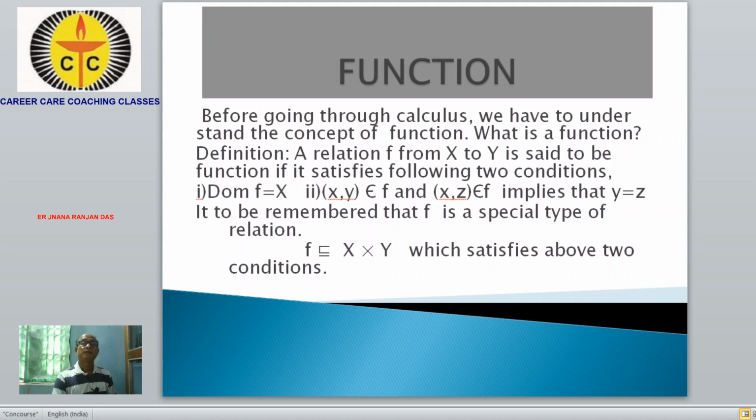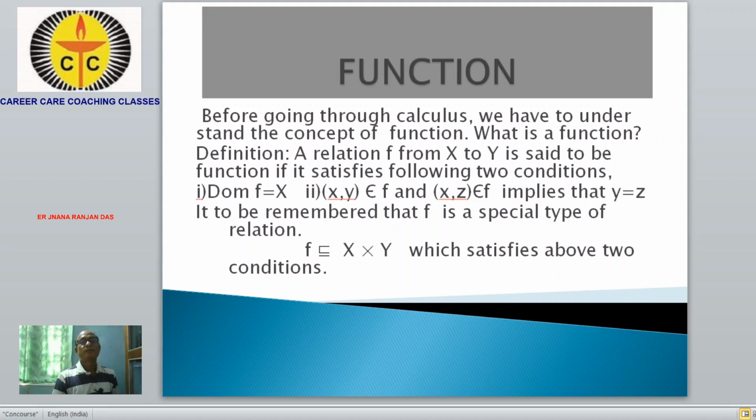Function is one of the important topics in plus two science. It is a fundamental topic for starting the calculus portion of mathematics.